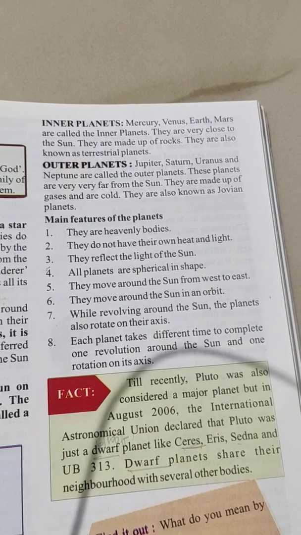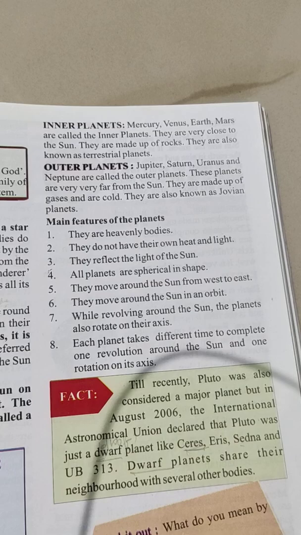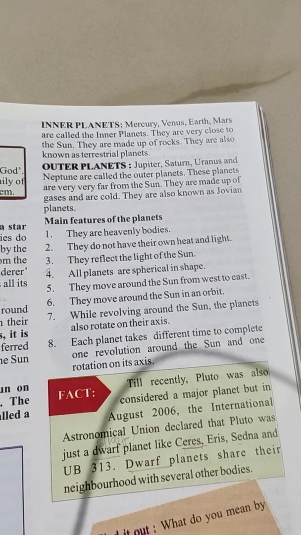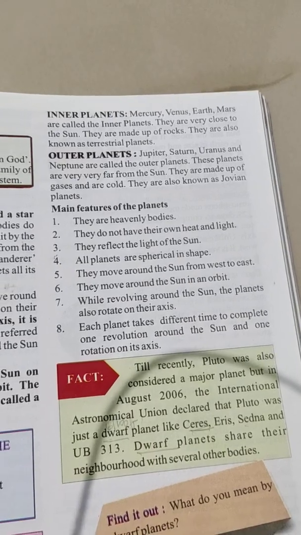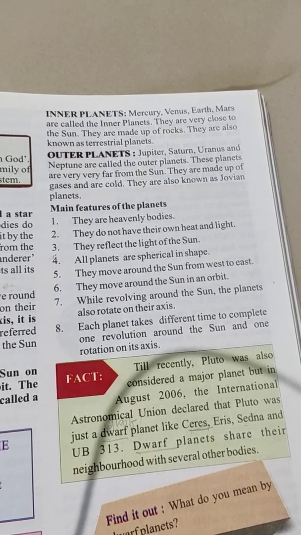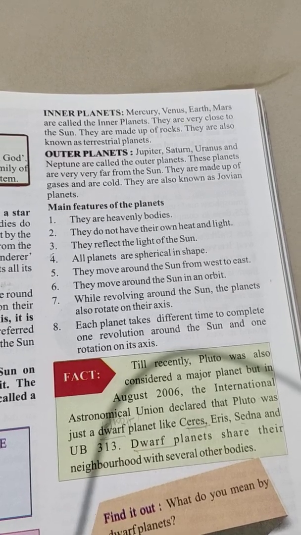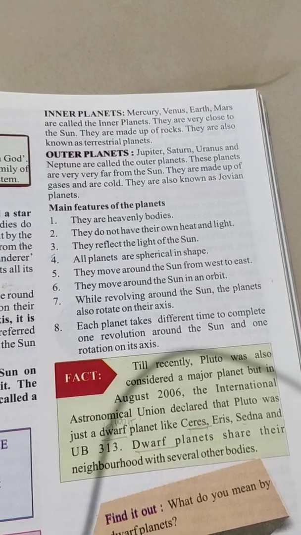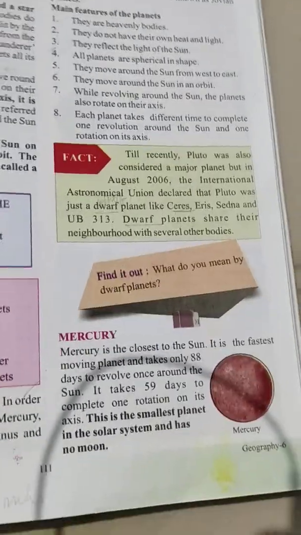They move around the Sun in an orbit. 7. While revolving around the Sun, the planets also rotate on their axis. 8. Each planet takes different time to complete one revolution around the Sun and one rotation on its axis.